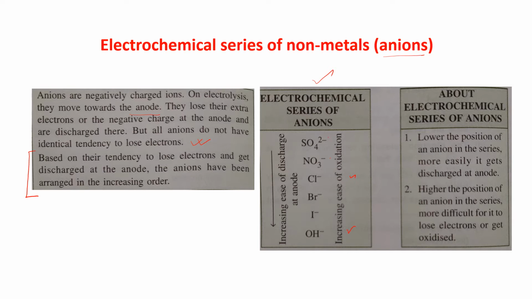About the electrochemical series of anions: the lower the position of an anion in the series, the more easily it gets discharged at the anode. I think you have understood that. And number 2, the higher the position of the anion in the series, the more difficult it is for it to lose electrons or get oxidized. Am I clear? Because it is an anion, it has electrons in its outermost orbit, so it will give its electron and get oxidized. I think I am clear to you about the electrochemical series of cations and anions both.